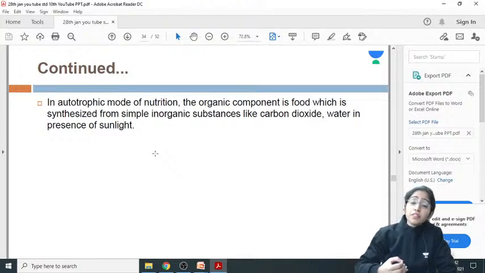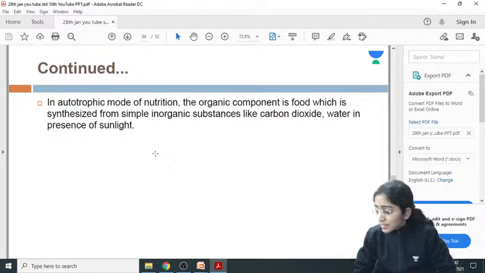And with the help of the simple inorganic substances, they can synthesize their own food.